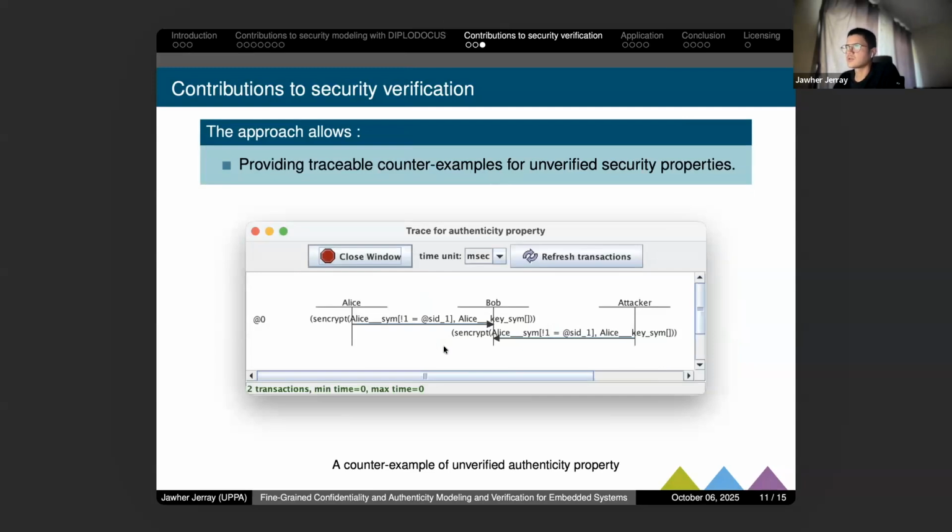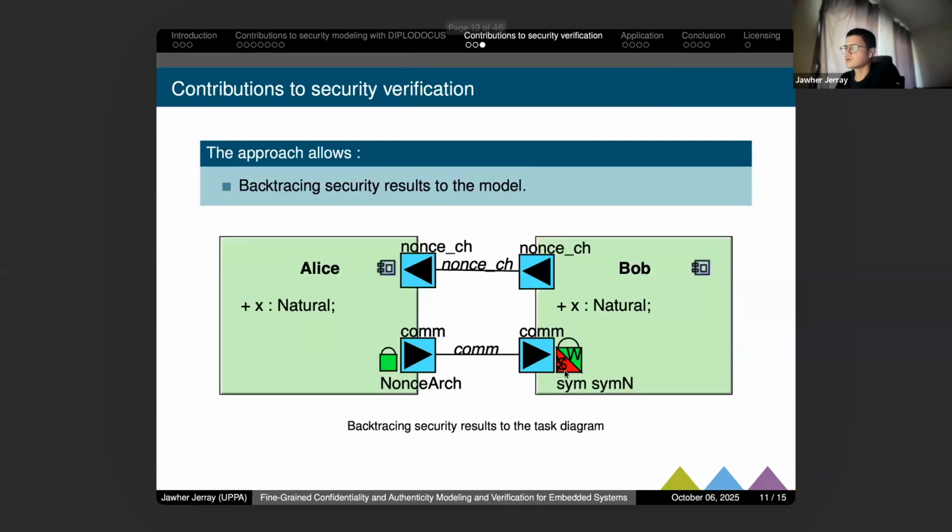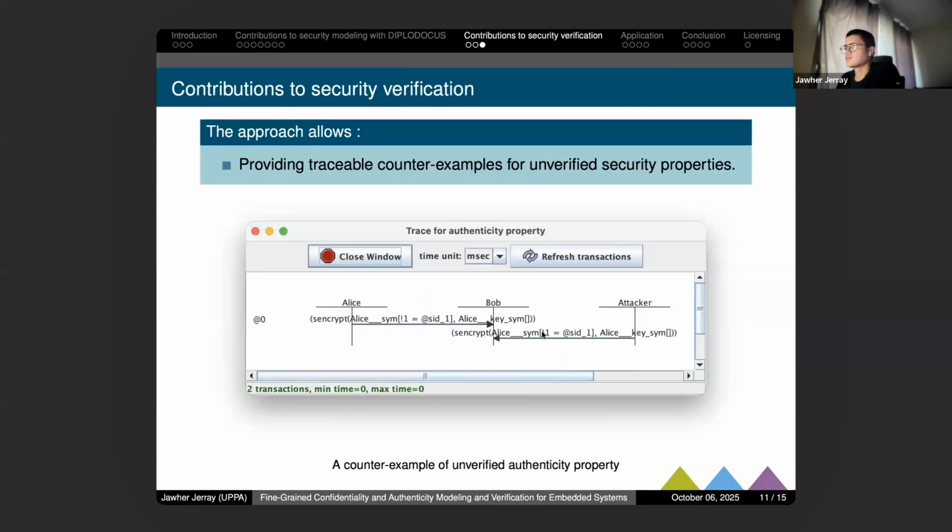This approach also allows us to present a counterexample for properties that are not verified. For example, here authenticity is not verified, so we can show using sequence diagrams why it is not verified.